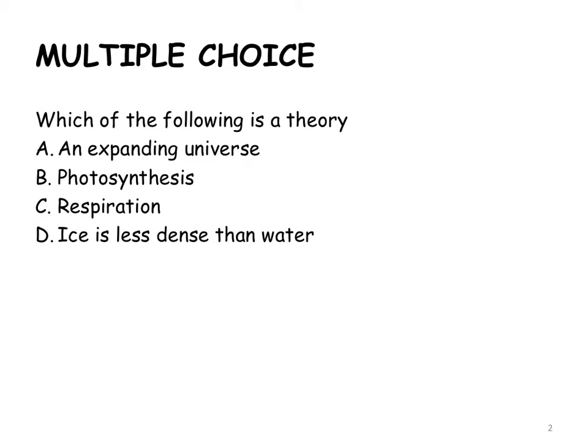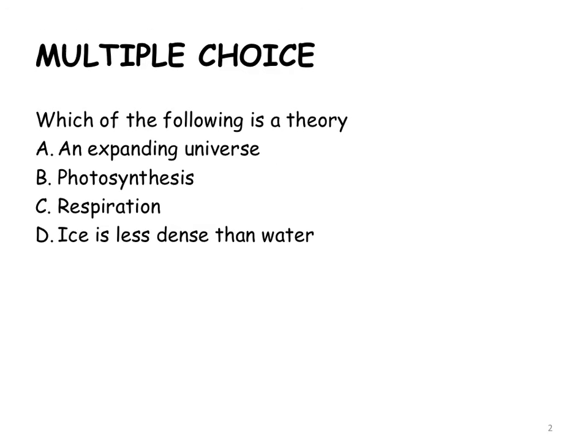Which of the following is a theory? Photosynthesis is a fact. We really do know that chemicals are changed inside a plant. We really do know that human beings and animals and plants are able to breathe in oxygen and out carbon dioxide. We do know that ice is less dense than water. The theory that the universe is expanding is simply our best explanation for what we observe right now.